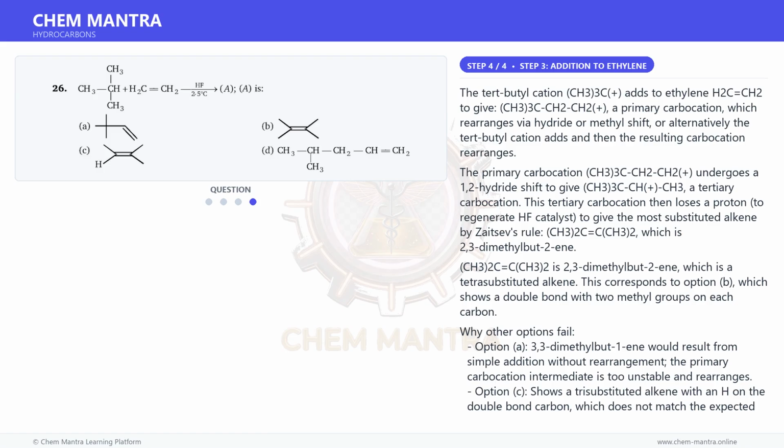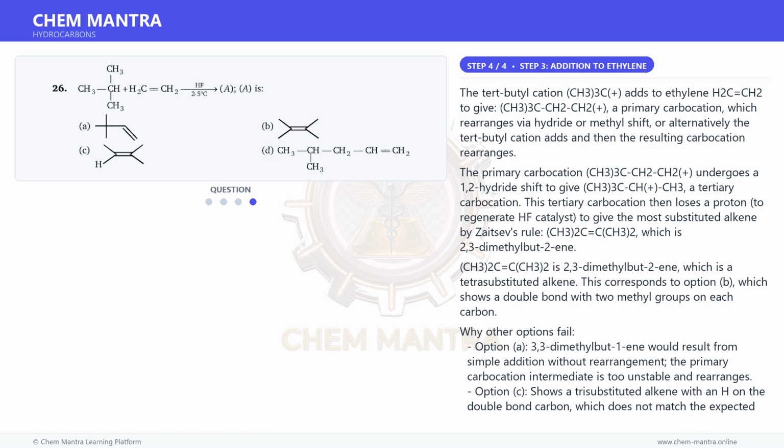This tertiary carbocation then loses a proton to regenerate the HF catalyst and give the most substituted alkene by Zaitsev's rule, (CH3)2C=C(CH3)2, which is 2,3-dimethylbut-2-ene, a tetrasubstituted alkene. This corresponds to option B, which shows a double bond with two methyl groups on each carbon.